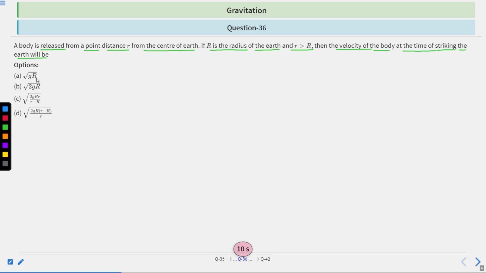The given options: option A, under root gR; option B, under root 2gR; option C, under root 2gRr divided by r minus R; and option D, under root 2gR(r minus R) divided by r. Which option is correct? You have 10 seconds to solve this question. After 10 seconds, we will provide the solution.